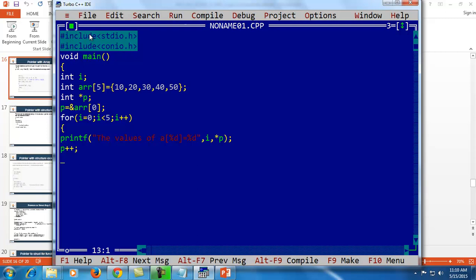Then increase the pointer, go to an end, then getch, and then close the braces.